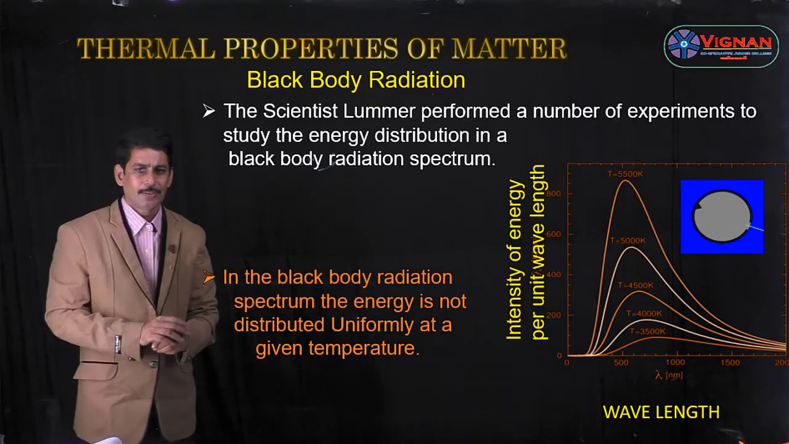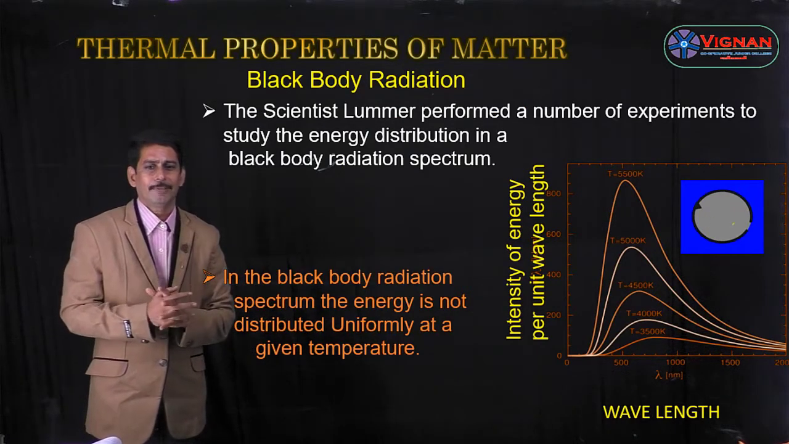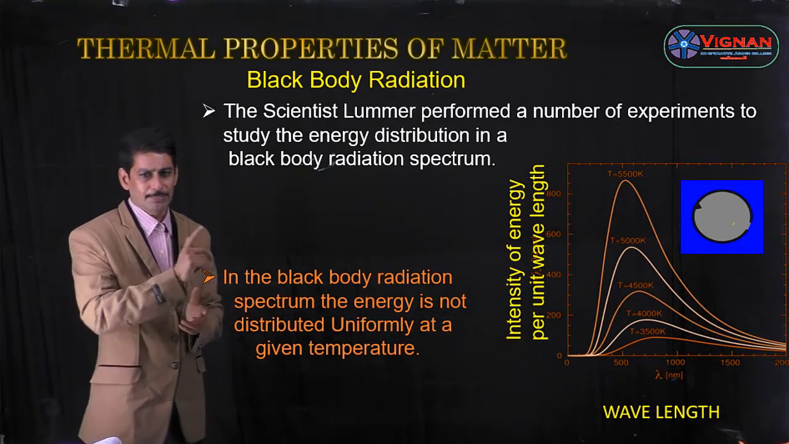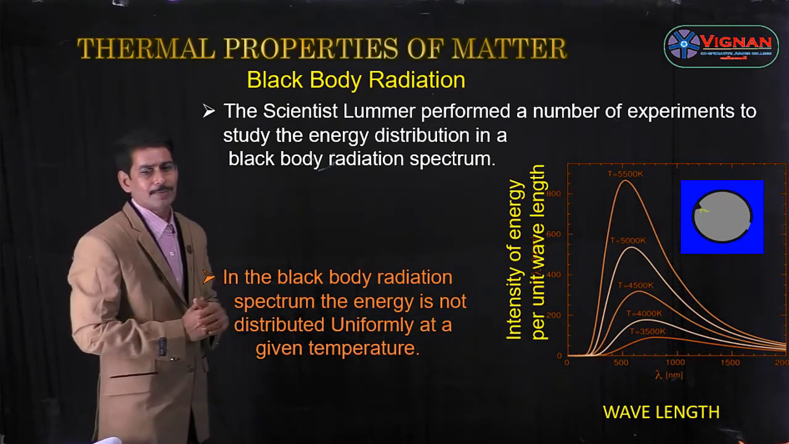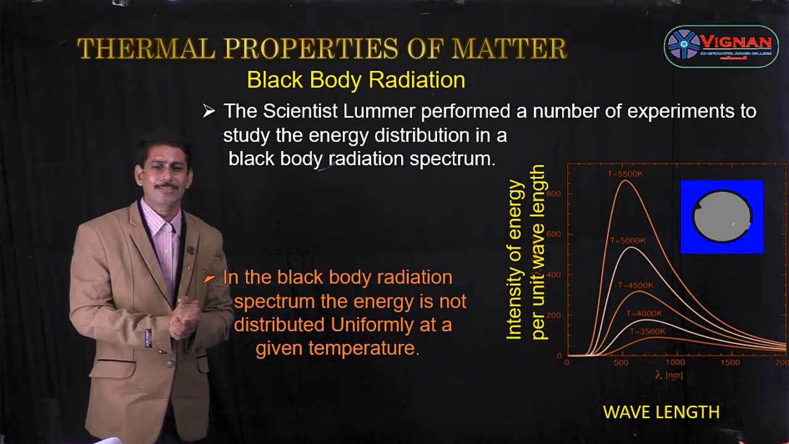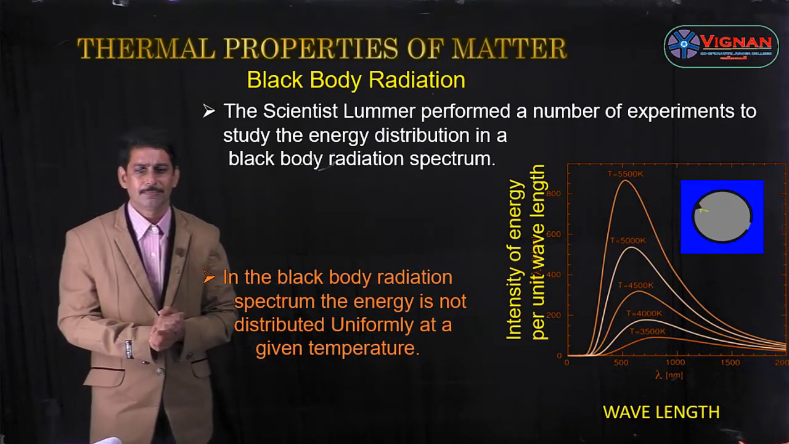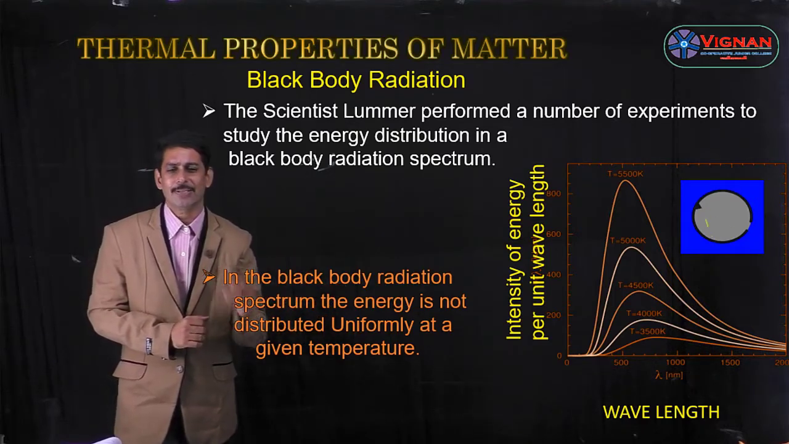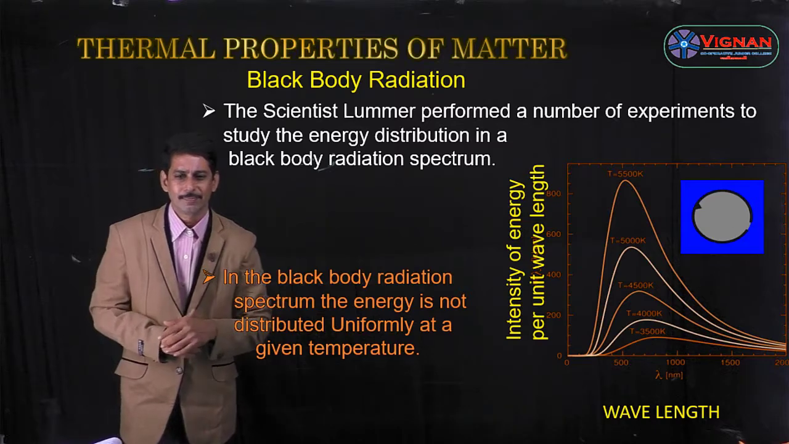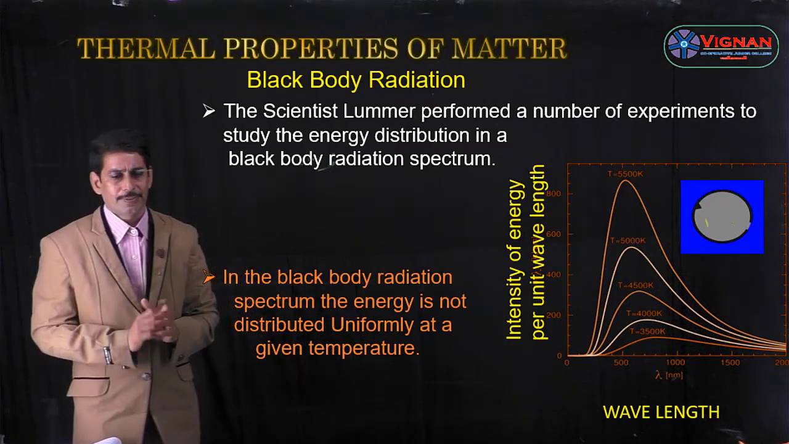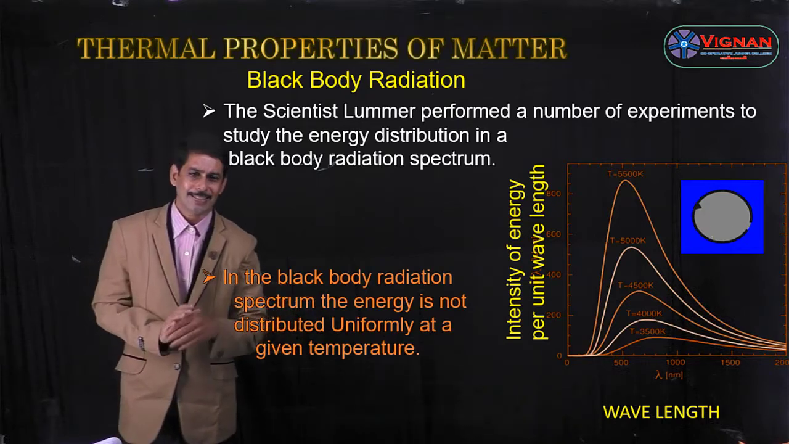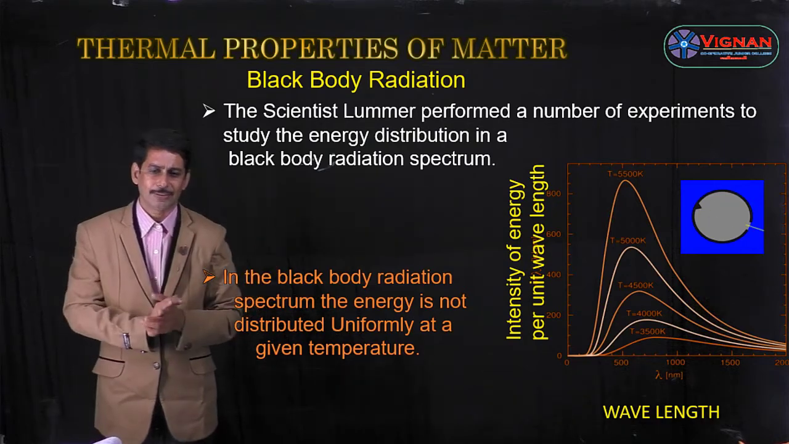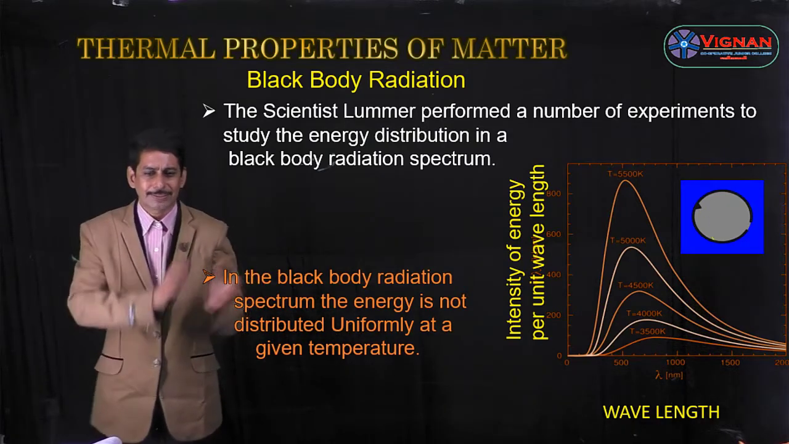Two scientists, namely Lummer and Pringsheim, performed a number of experiments to study the energy distribution in the black body radiation spectrum. They drew a graph by taking wavelength on the x-axis and the intensity of energy per unit wavelength on the y-axis, and the results are drawn from the graph.